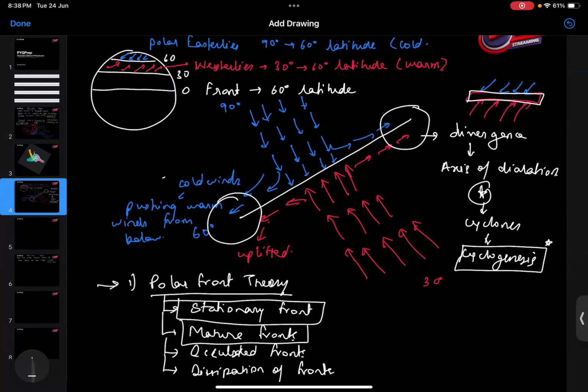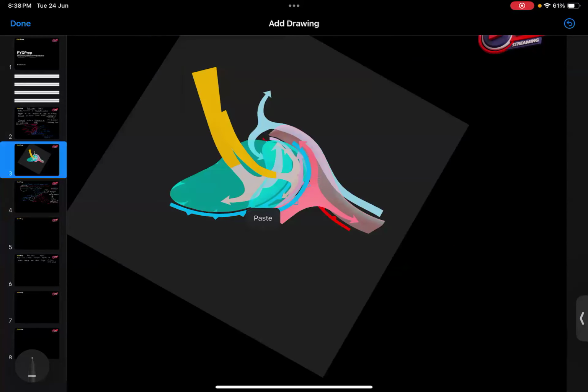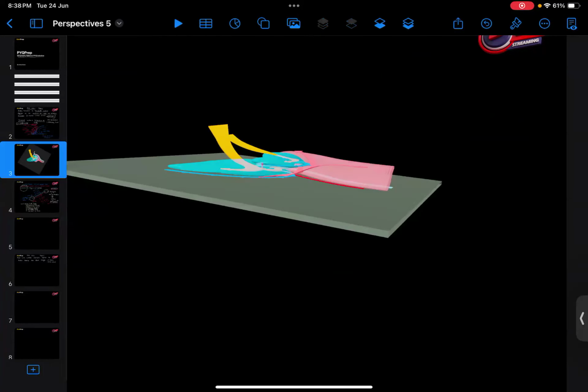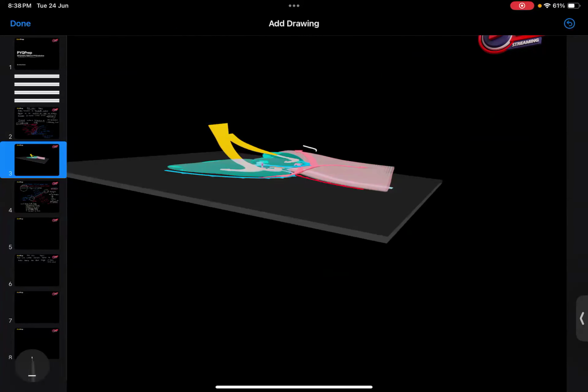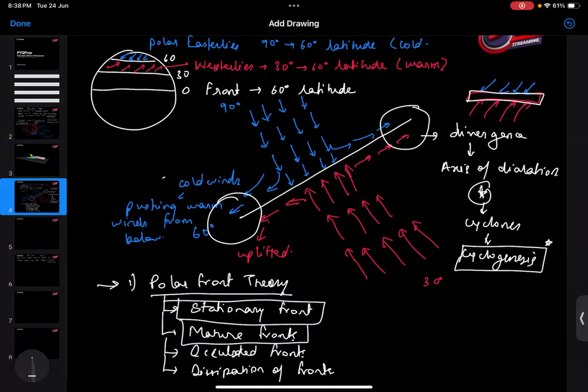Now this axis of dilation is majorly formed at the upper troposphere, which is more than 3 kilometers from the surface of Earth. And these fronts are also influenced by the jet stream.